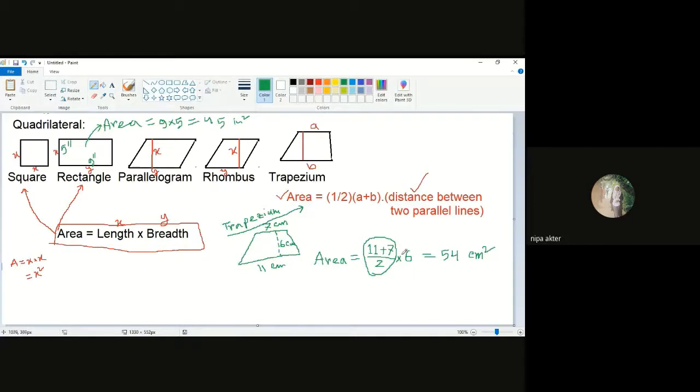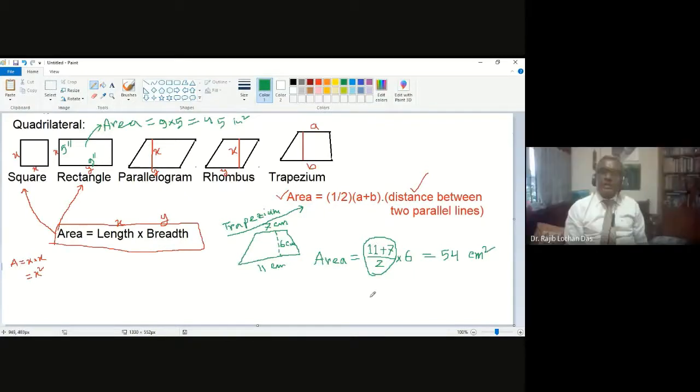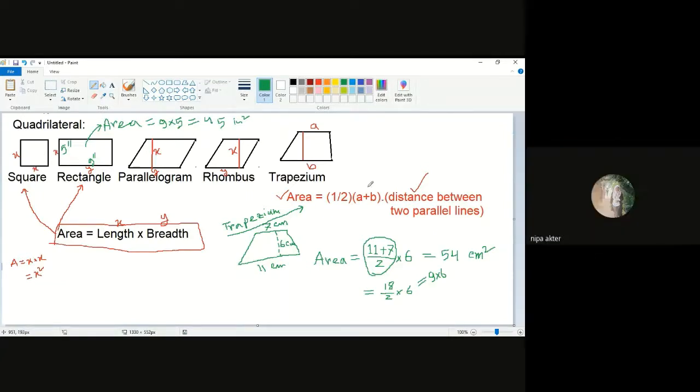Now, 11 plus 7 is 18, so it is 18 by 2 and into 6. So it is 9 into 6, which is 54. So 54 centimeter square. That's it. Is that okay? Yes, sir.